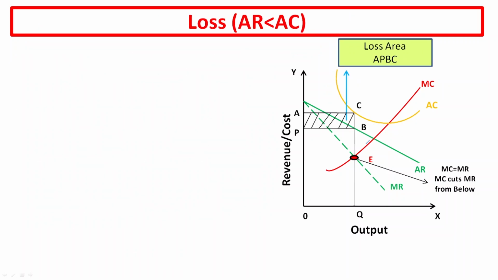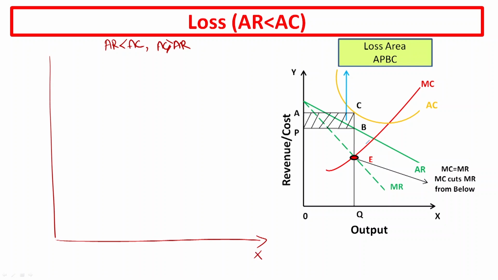Loss. Loss is the situation when your average revenue is less than average cost, or you can say your average cost is greater than the average revenue, and this is the situation of loss for the firm under short run. So again you are going to draw the two axes, that is x axis and y axis.